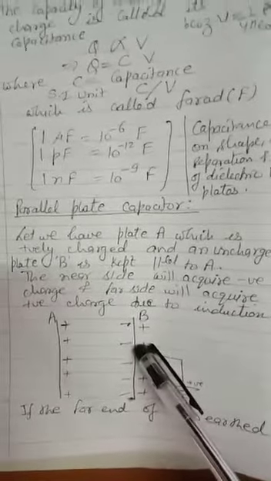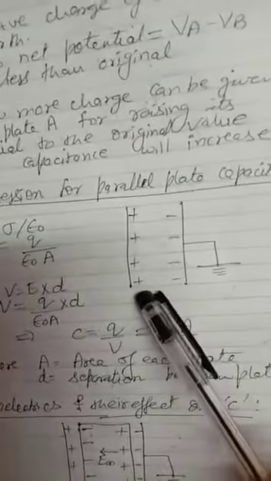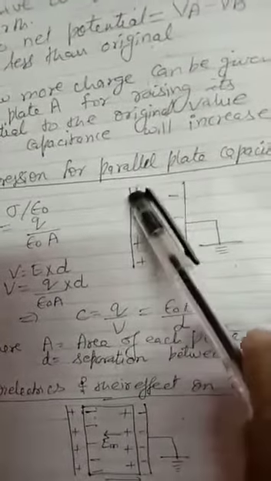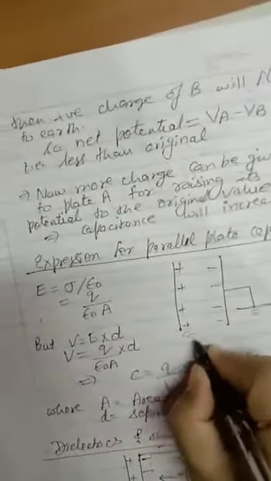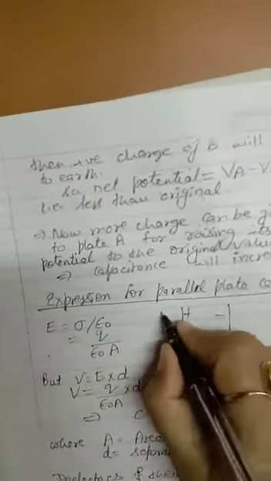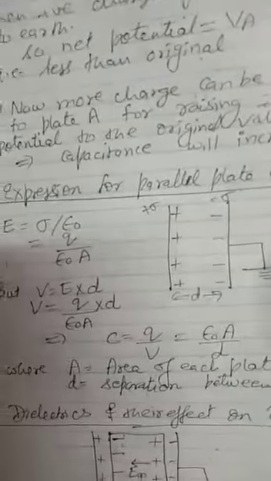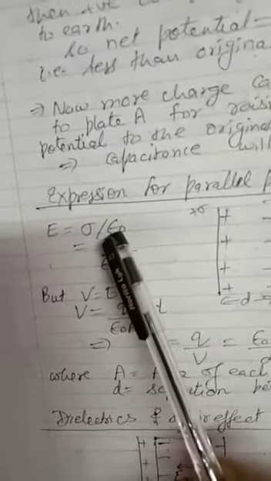In this chapter we are having only the parallel plate capacitor. So now we have to calculate the capacitance of a parallel plate capacitor. So we have taken this plate positive, this induced negative charge, and the outer surface is earthed. Distance between the plates we are taking as D, and this one say we can say plus sigma, so this one is minus sigma. Area of each plate is A. So the electric field between two oppositely charged plates is given by sigma upon epsilon naught. This we have done as the